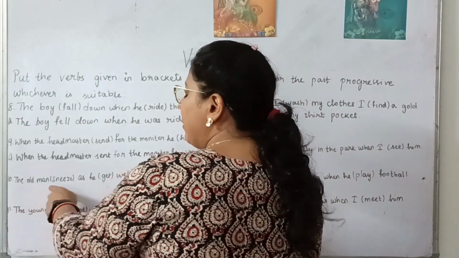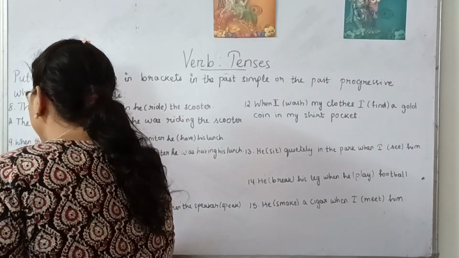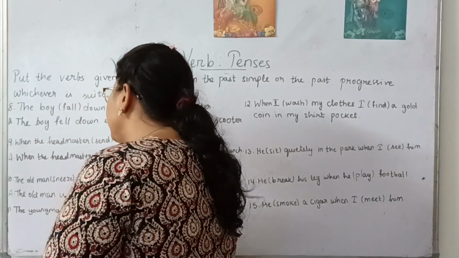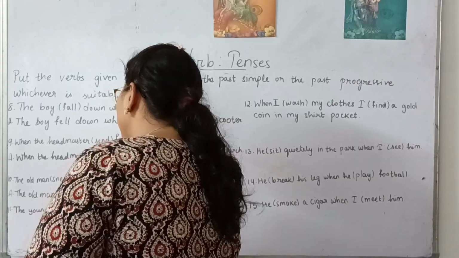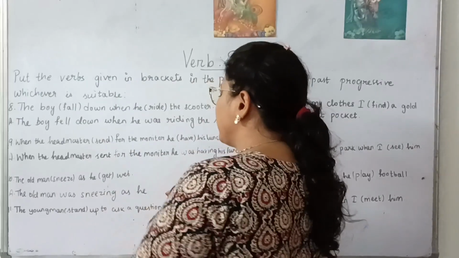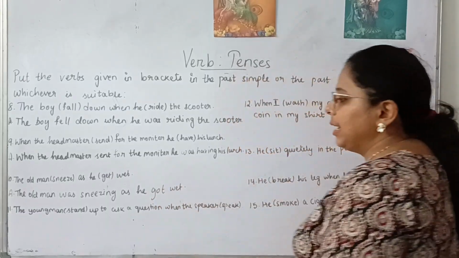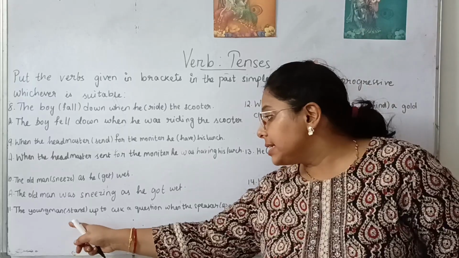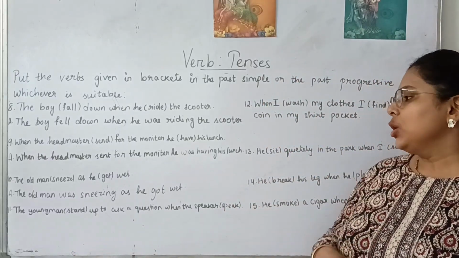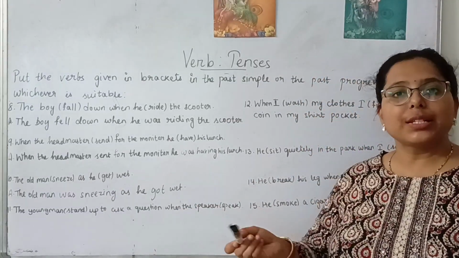Next, the old man sneezed as he get wet. So the sneezing will be a continuous action. So the old man was sneezing and he get, past tense will be got, as he got wet. Next, 11 number. The young man stand up to ask a question when the speaker speak. So here, this action shows that this is a progressive.